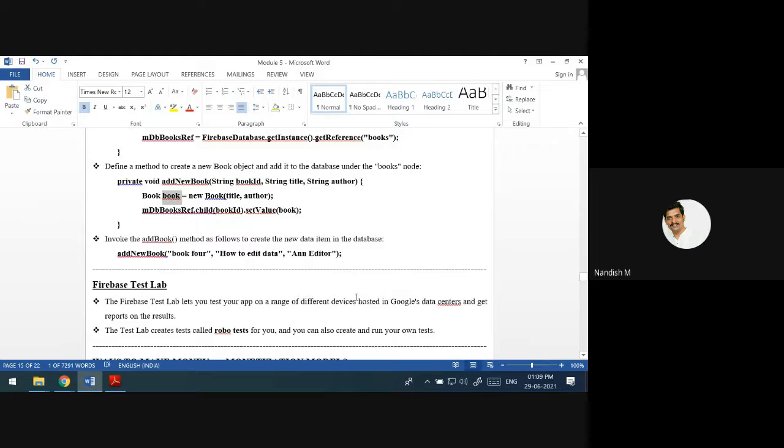All those different devices are hosted in the Google data centers. From there, your app will get run on the different devices, and it will give you the report on the results. Okay, this much flexibility is there with Firebase.